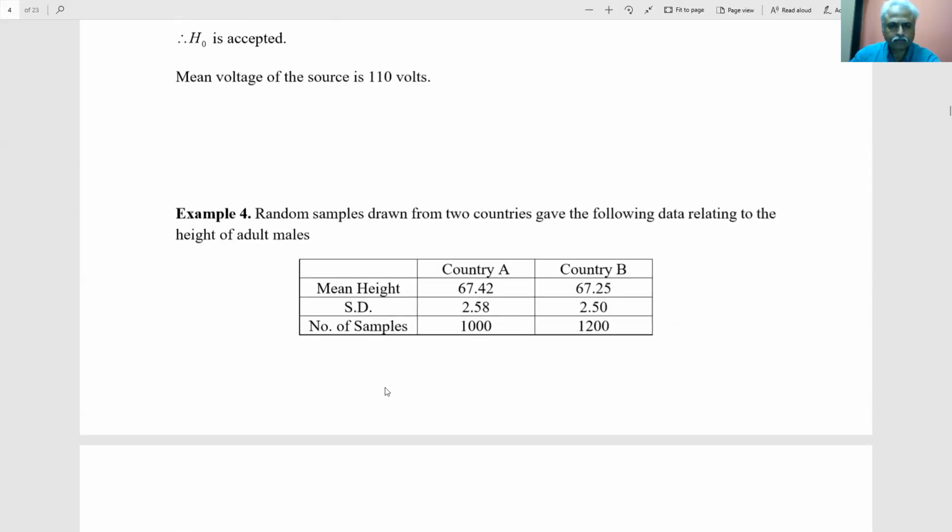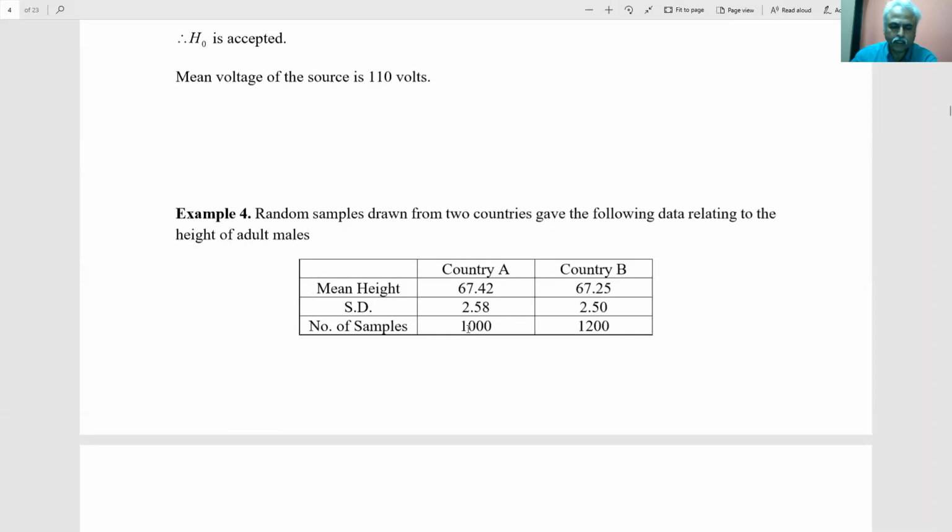Now there is a small difference between the previous example and this example. I'll read it for you. Random samples drawn from two countries, so there are two different samples, give the following data relating to the height of adult males. Country A, country B: mean height for the first and second country, and standard deviation for the first and second country.